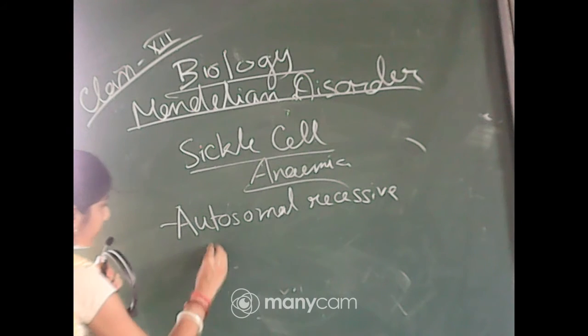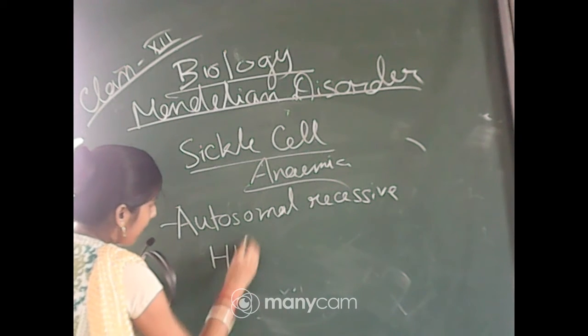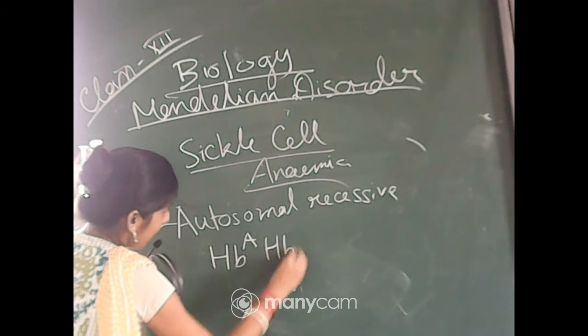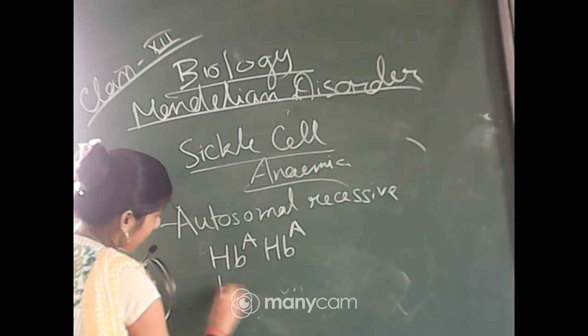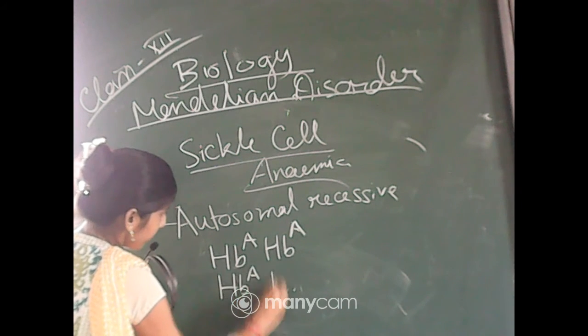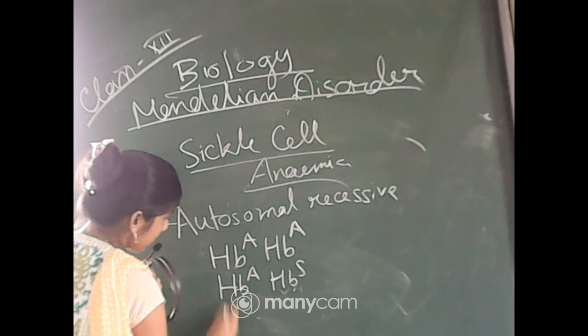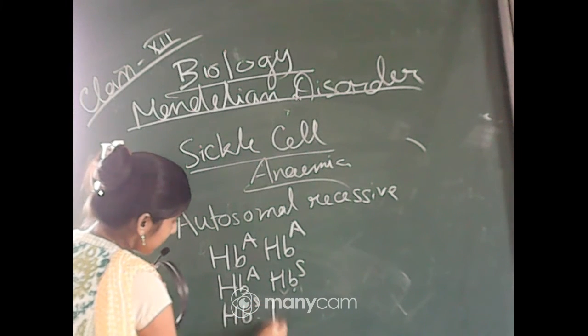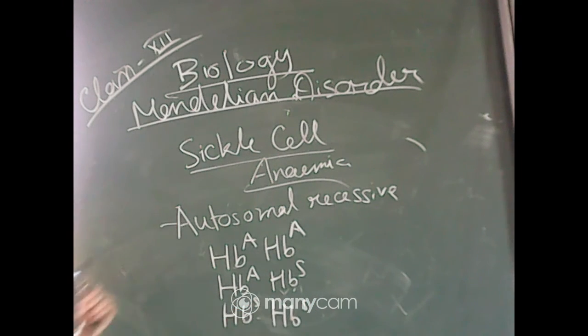These are HbA HbA, HbA HbS, and HbS HbS.